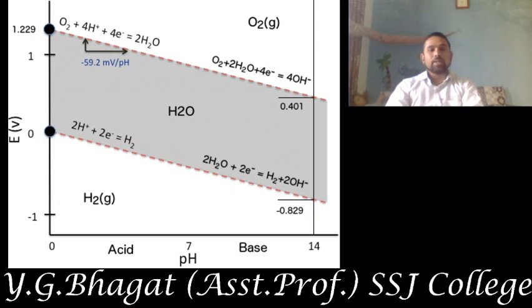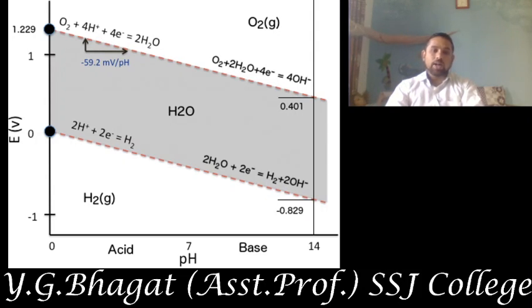or oxygen gas. The area in between these two, the lower dashed line, indicates the hydrogen overvoltage. The upper dashed line indicates the oxygen overvoltage. If we supply a potential above 1.229, it will liberate oxygen gas, and below 0, this is the hydrogen overvoltage, because we know that the standard hydrogen electrode potential is 0 volt, and below this, at minus 0.829, it will liberate hydrogen gas again.